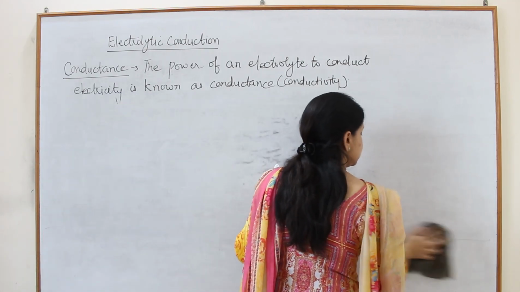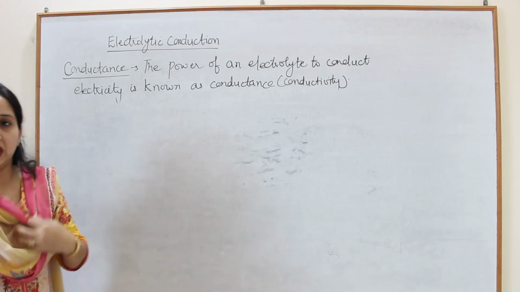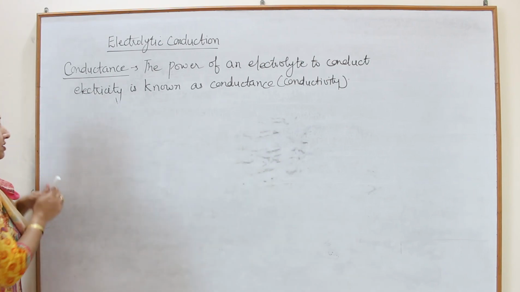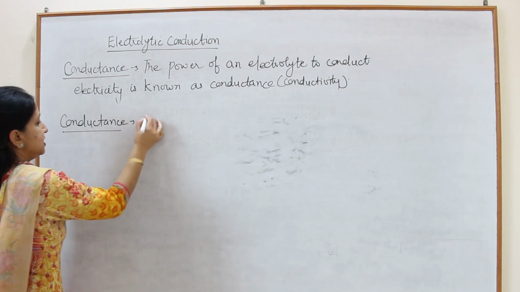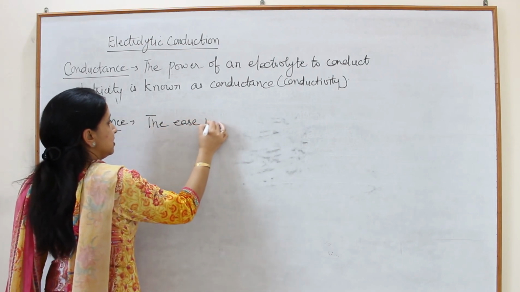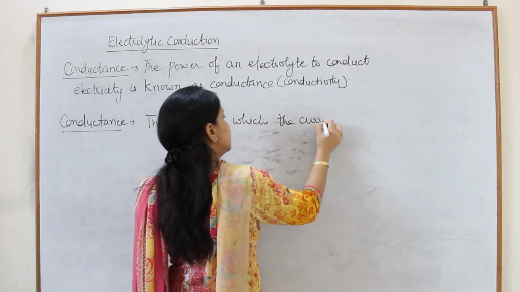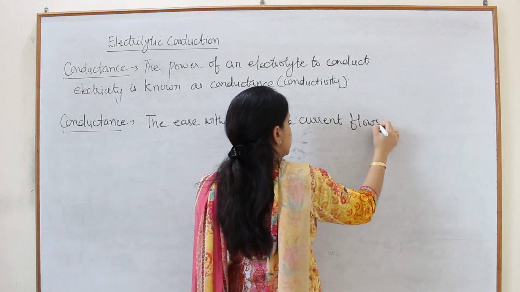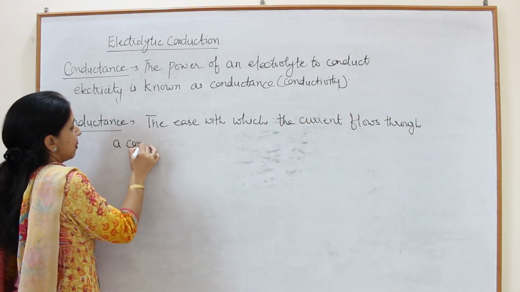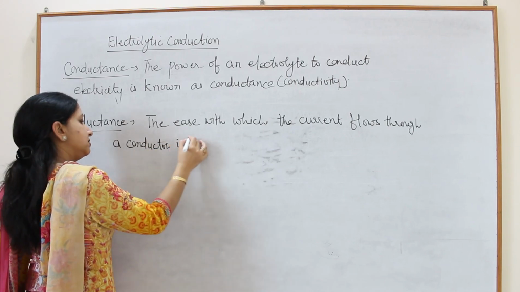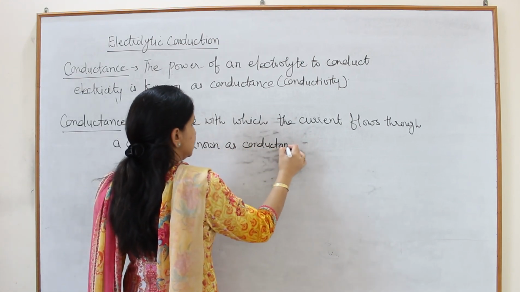Ease to the flow of current means करंट कितनी ईज़ीली किसी कंडक्टर के थ्रू फ्लो कर सकता है, that term is known as conductance.